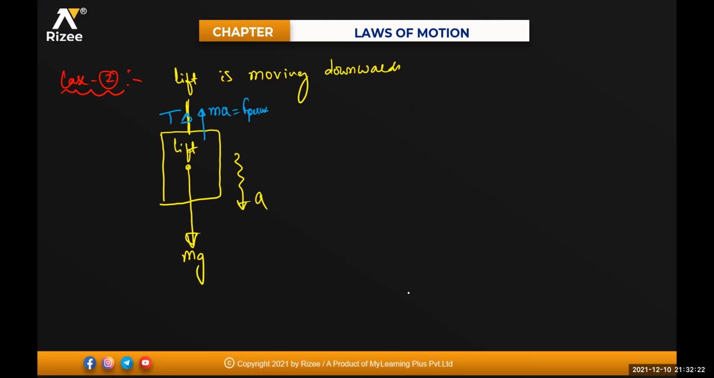Now see, the body is moving in which direction? Downward direction. So motion is in the downward direction, so m into g acts in the downward direction. The pseudo force is in which direction? Upward, sir. Upward direction. That means mg minus the other force, which is T, will be equal to m into a. Is it clear?